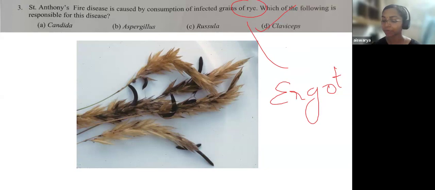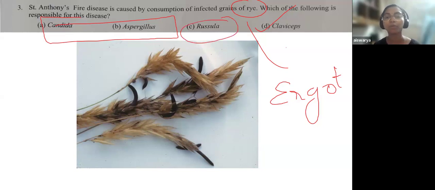Otherwise, how can you find out the answer? You have learned about Candida and Aspergillus, and you know that both cause infection in humans, like Candidiasis and Aspergillosis. So both of these fungi cause diseases in human beings. Here it is asked about infected grain of rye. So it is Claviceps, and Rosella is actually a group of mushroom. Some of them are edible, while others are not. So the answer for the third question is Claviceps. You did not have to worry about St. Anthony's fire disease and all that; you can just ignore it. Only the infection of rye.